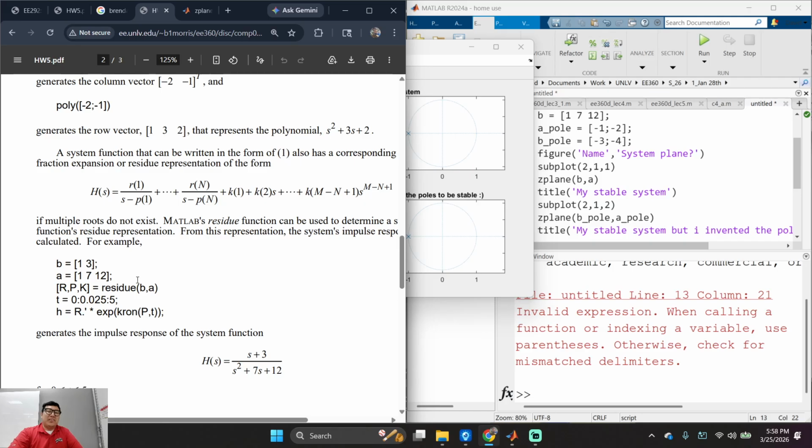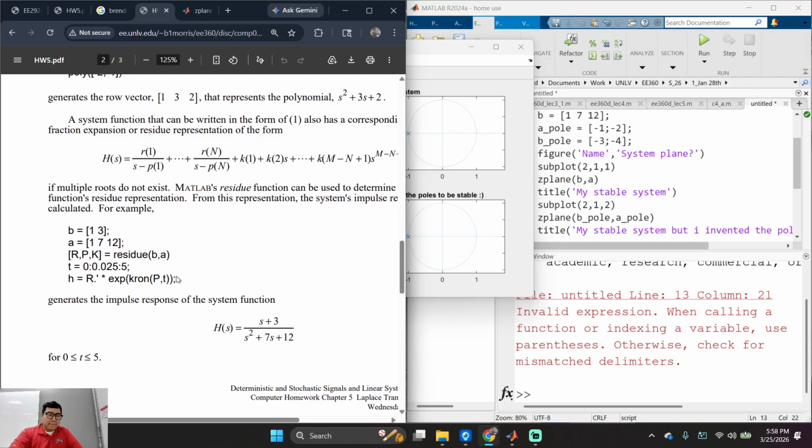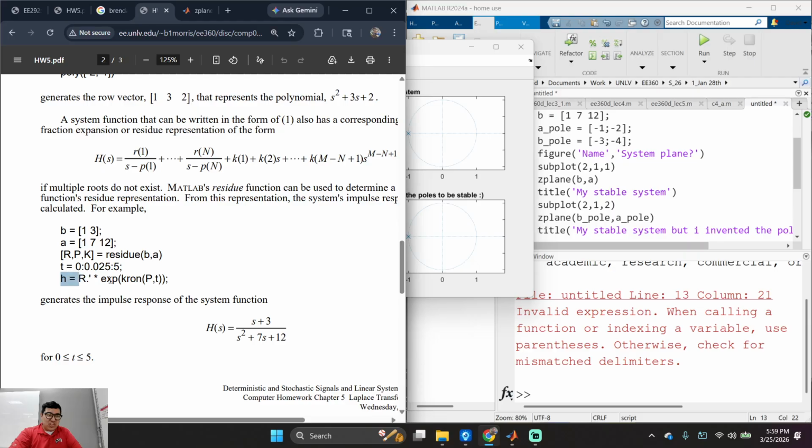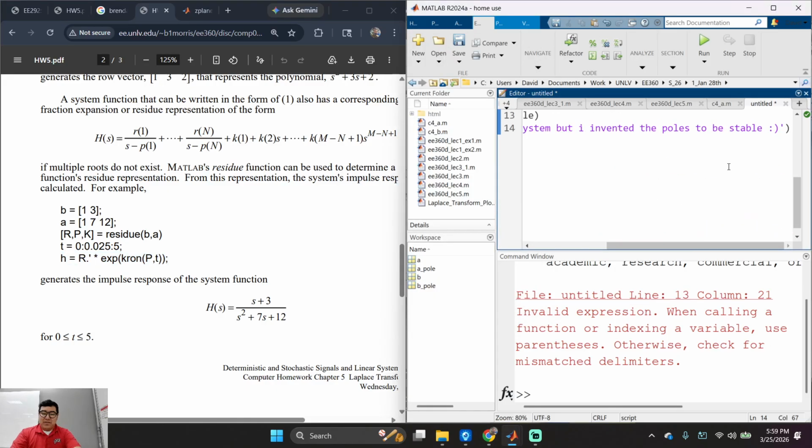I want to run this system, okay? Let me see if I have to do anything here. I want to run the system. Residue, boom, boom, boom. Because I think this is going to generate an error, so I'm going to fix it for you right now. Okay, let's fix this right now so I can make your homework assignment easy.